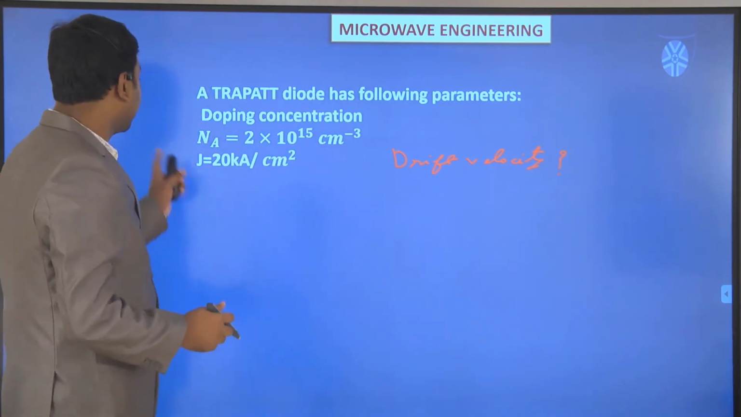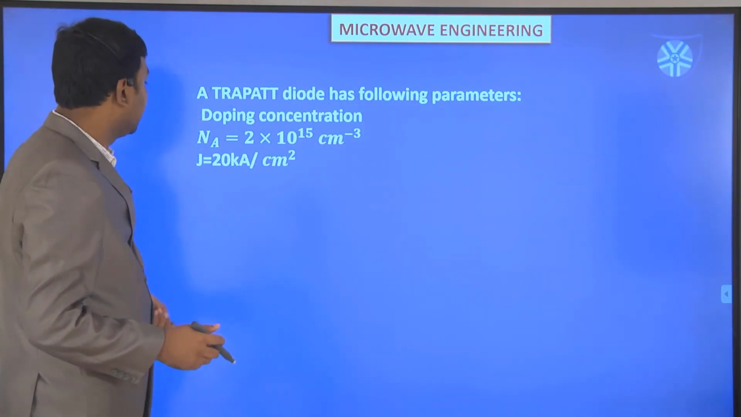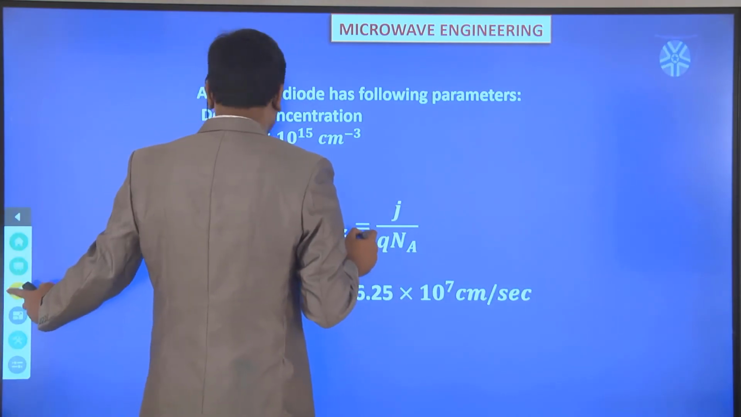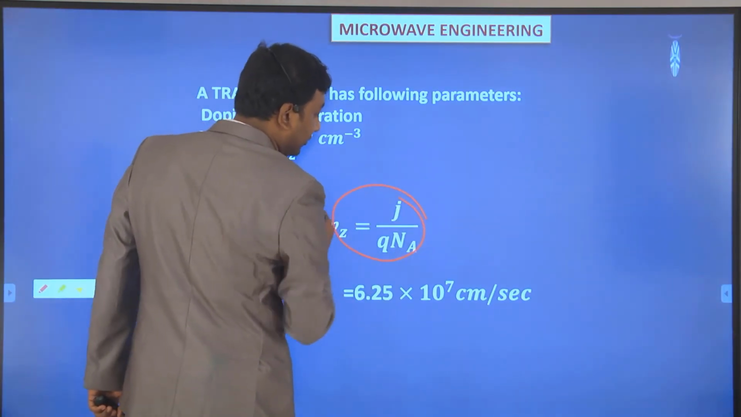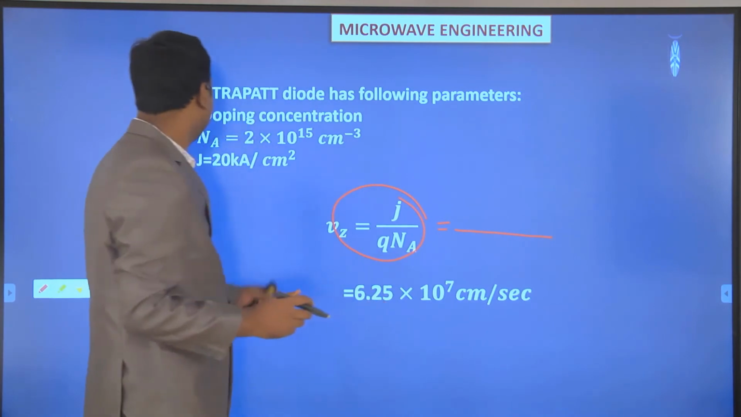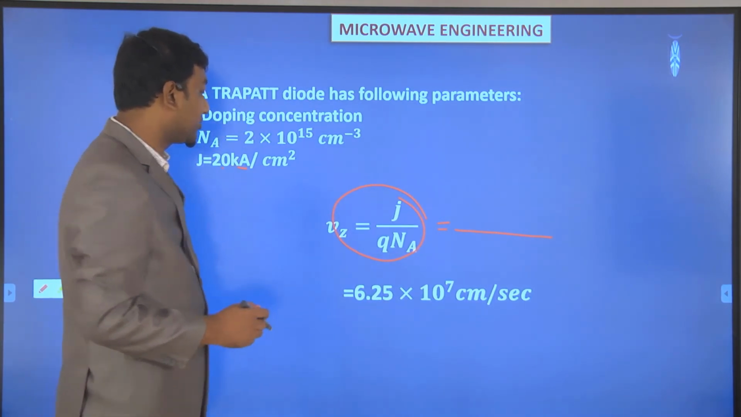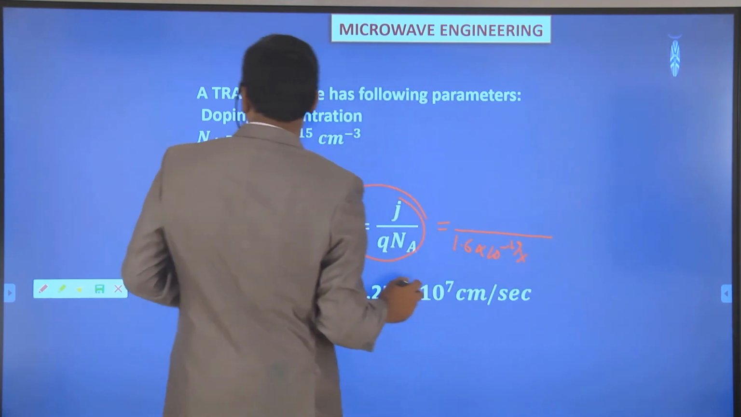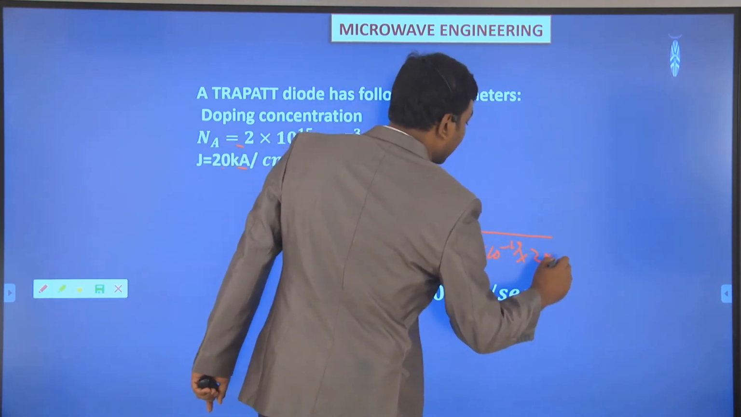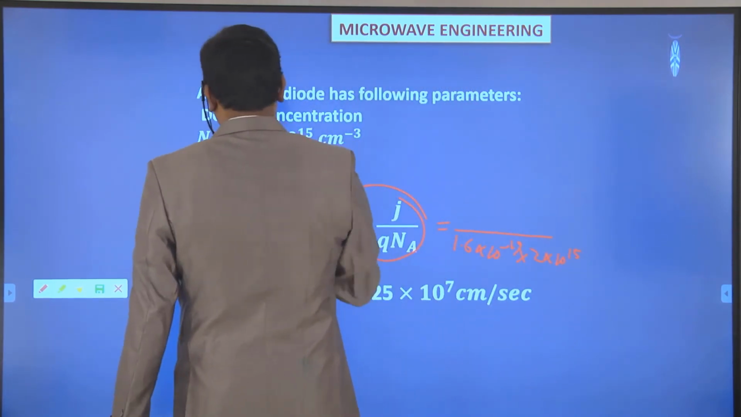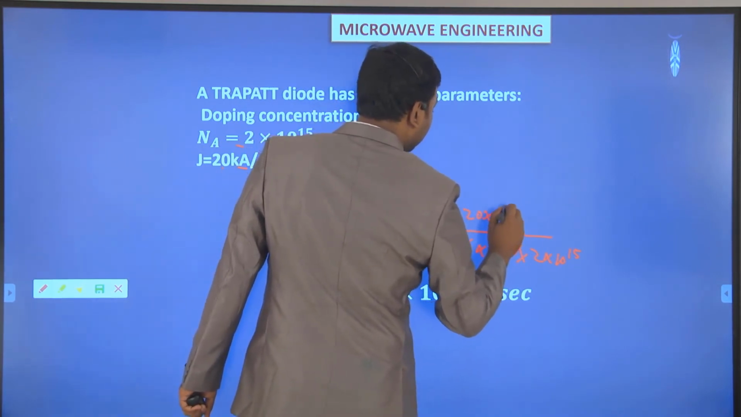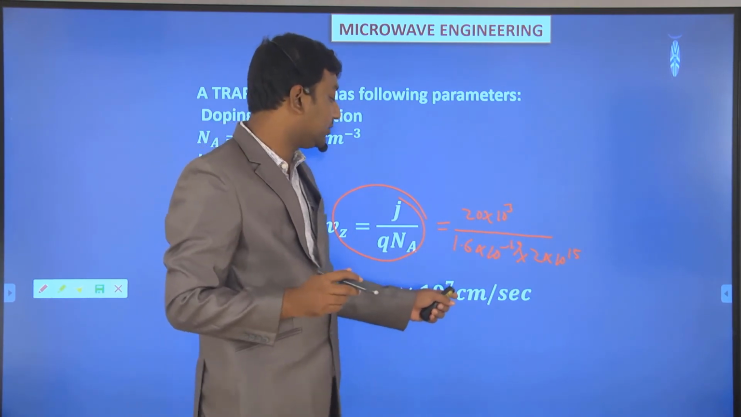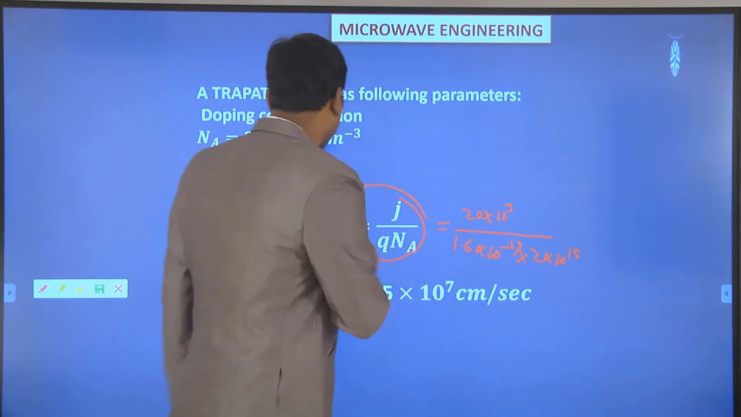The drift velocity we already know: v_d equal to J divided by q N A, as we mentioned earlier. If we place all the values, J is given as 20 kiloampere per centimeter square, q is the charge 1.6 into 10 to the power minus 19, and N A is given as 2 into 10 to the power 15 per centimeter cube, and J is 20 into 10 cube ampere per centimeter square. If we solve this equation, we will get 6.25 into 10 to the power 7 centimeter per second. So that is the drift velocity.